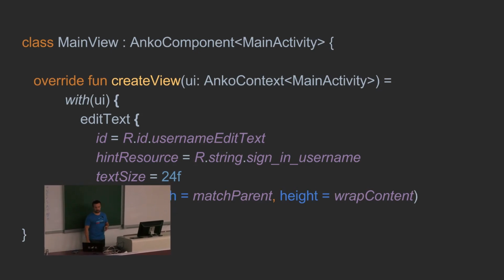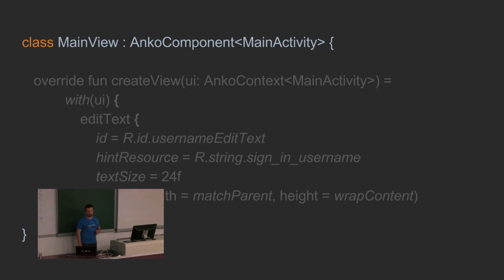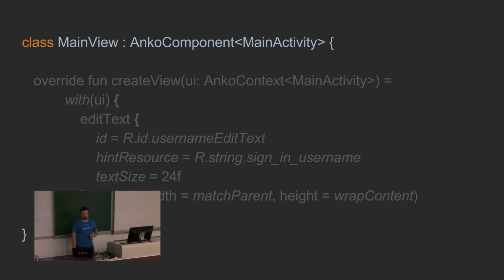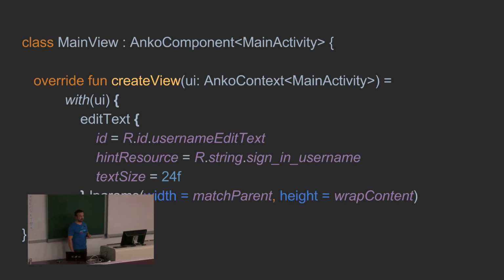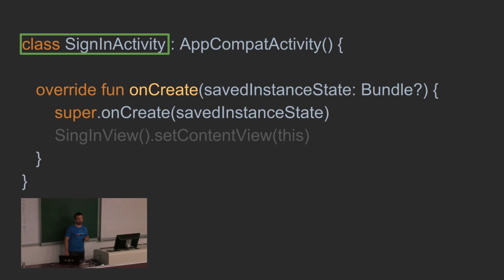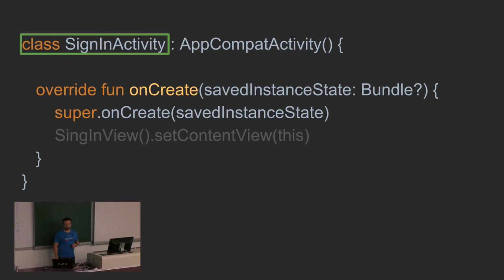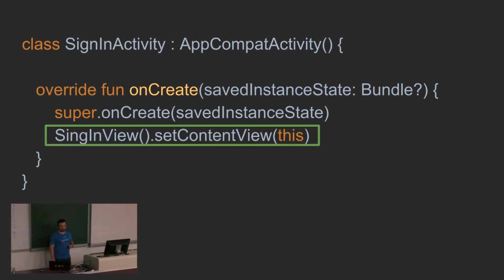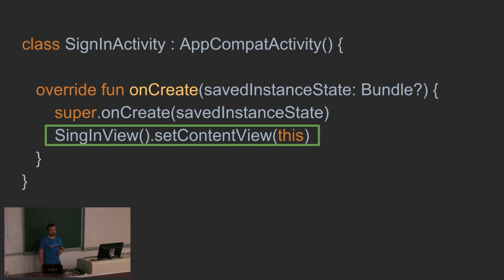So we have as a parameter a reference to AnkoContext with your activity. You will add, for instance, an edit text, and then in your activity you only need to create an instance of your view and call its function setContentView. And that's all you need to do when you are working with Anko components.